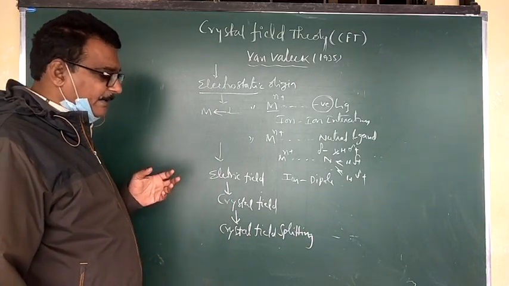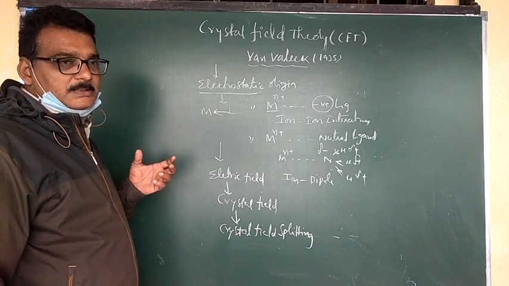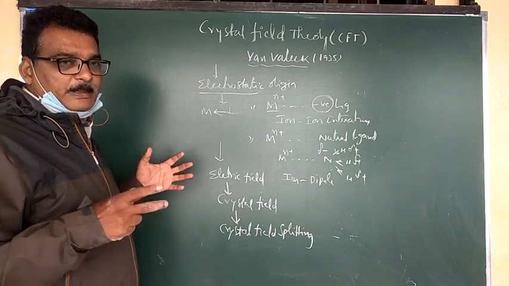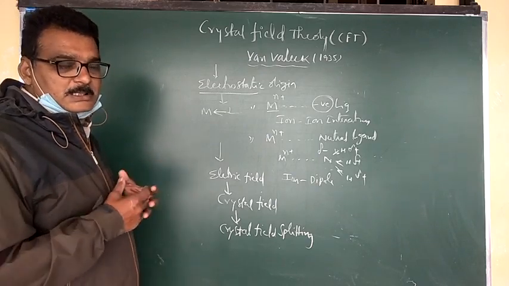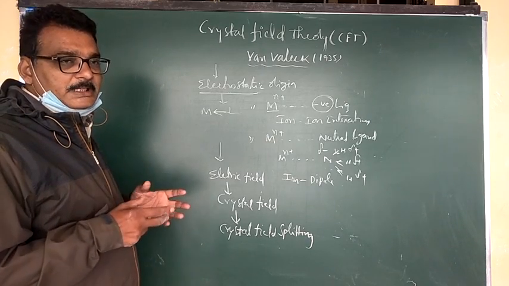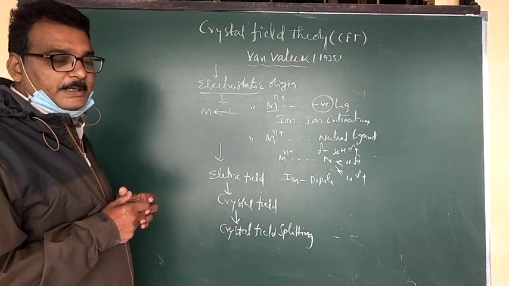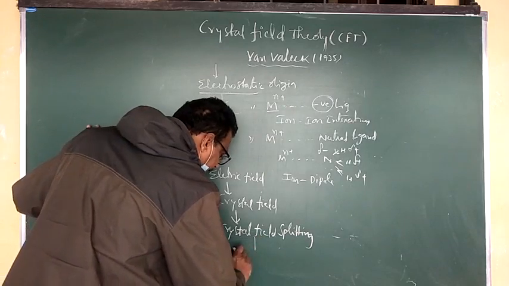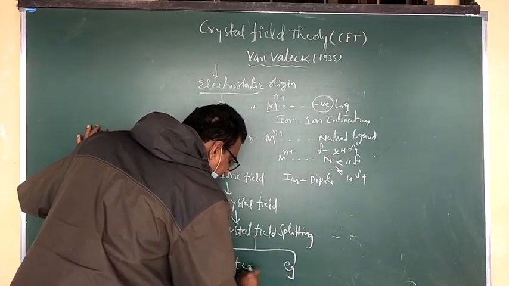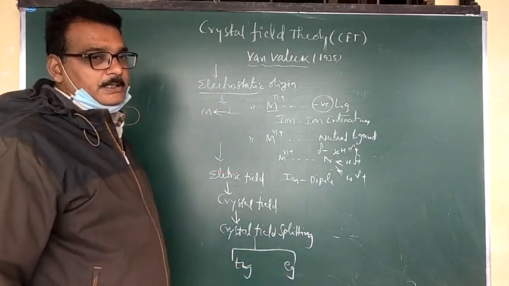The metal is bonded with a number of ligands donating electron pairs to the central metal, which causes repulsions, so the energy increases. The d orbital then splits into two sets: one is called t2g, the second is called eg.